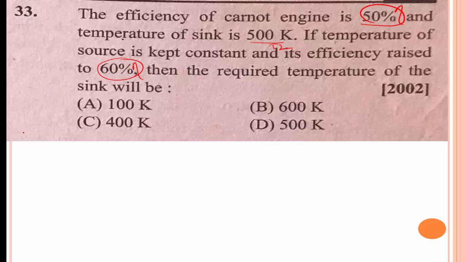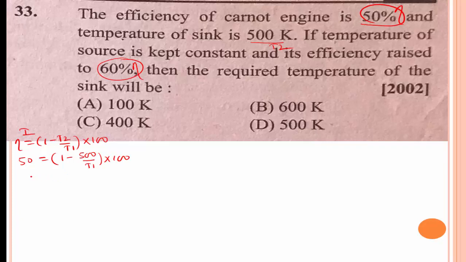In this problem there are two cases. In the first case we know the formula, eta is equal to 1 minus T2 divided by T1 into 100. In the first problem the efficiency is 50. 50 is equal to 1 minus T2, that is 500, divided by T1 into 100.